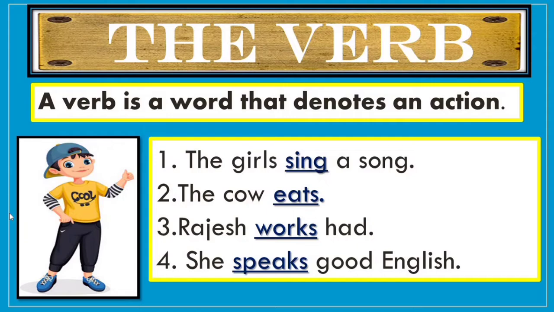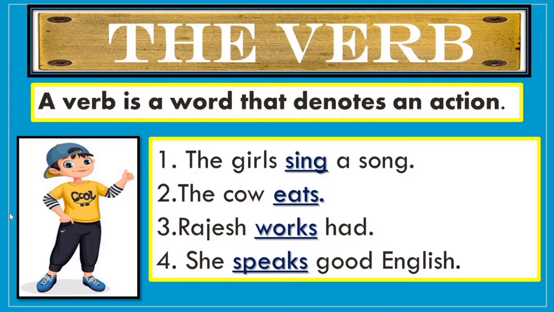Now let us see the explanation of the definition by the given examples. The first example is the girls sing a song. So in the first sentence, sing is an action, what the girls are doing. The second sentence, the cow eats. So the action of eating is done by the cow.